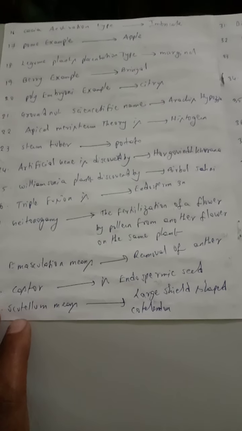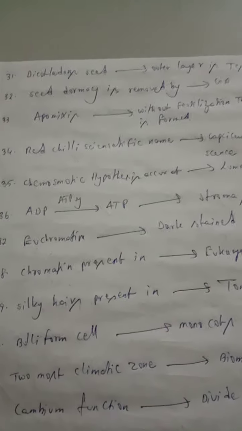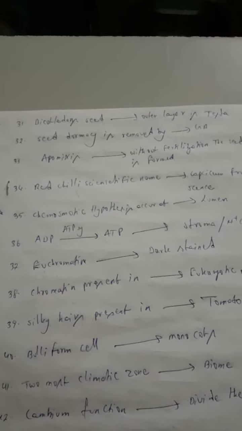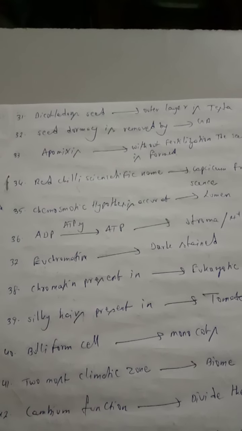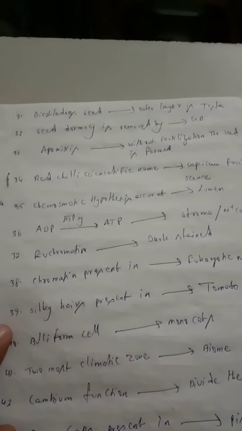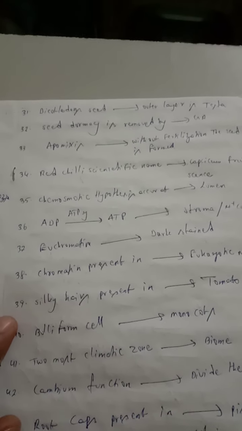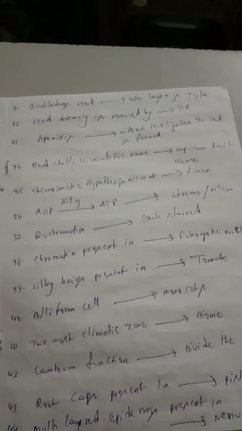Scutellum. What is the meaning of the scutellum? Large shield-shaped cotyledon is called scutellum. Dicotyledonous seed outer layer is called testa. Seed dormancy is removed by gibberellic acid. Apomixis means seed is formed without fertilization. In which family? Asteraceae family, example Tridax procumbens. And next one, red chili scientific name is Capsicum frutescens.